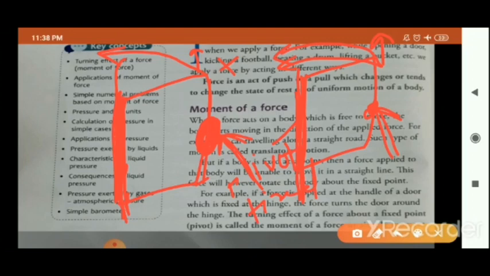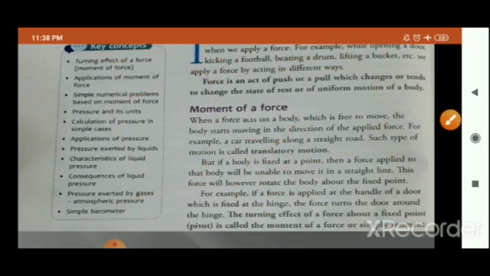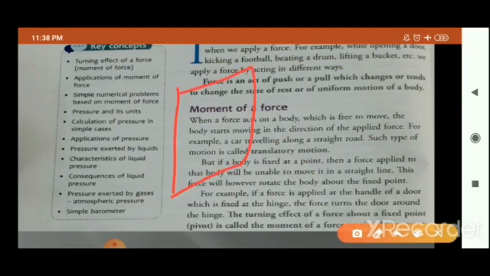Now, children, one more thing. I will take the same example. Suppose this is your door, and this door is fixed at one point. Why does the handle of the door lie at the other edge of the door? Why does this handle not lie in the center?